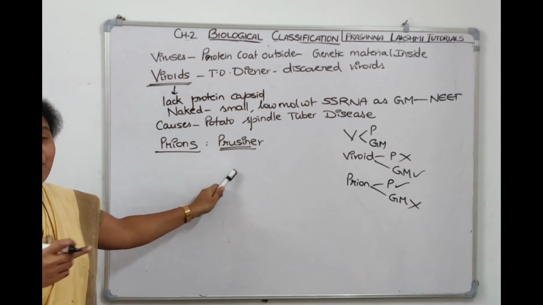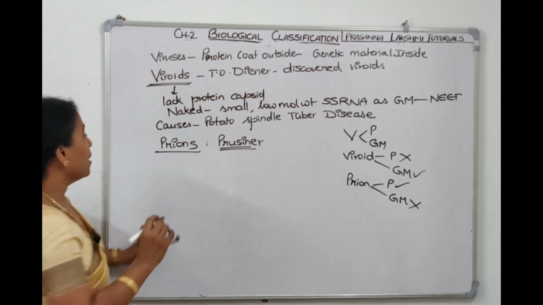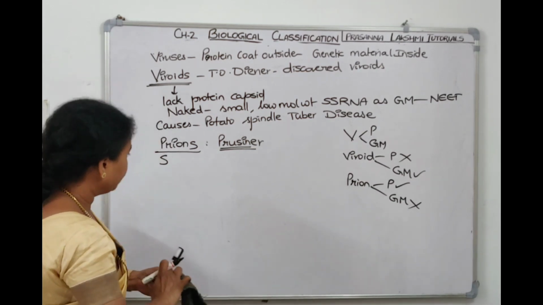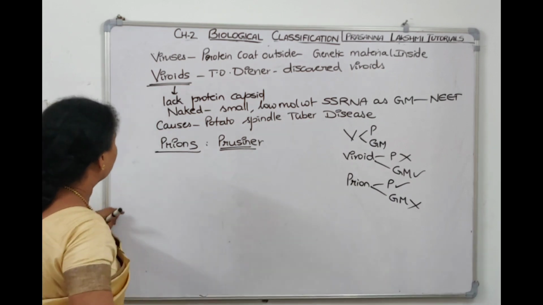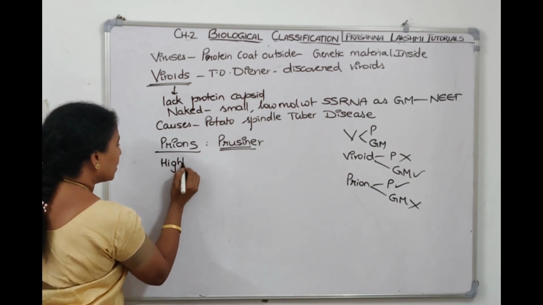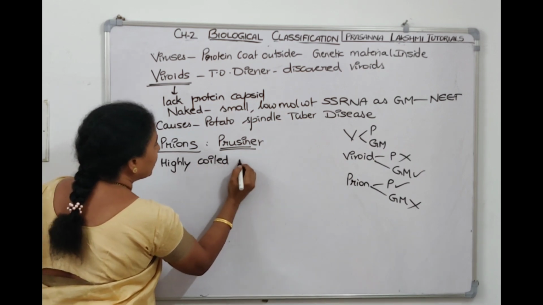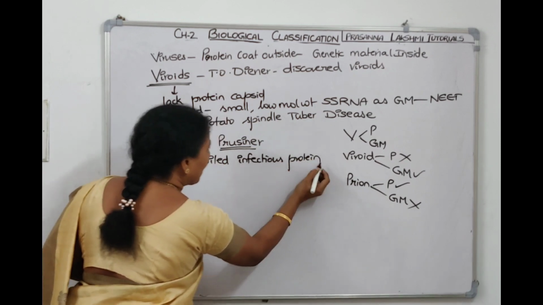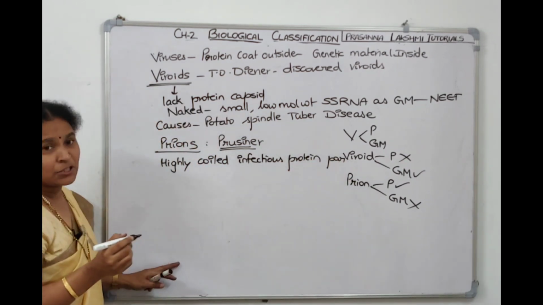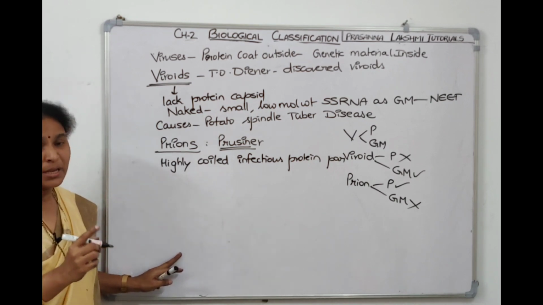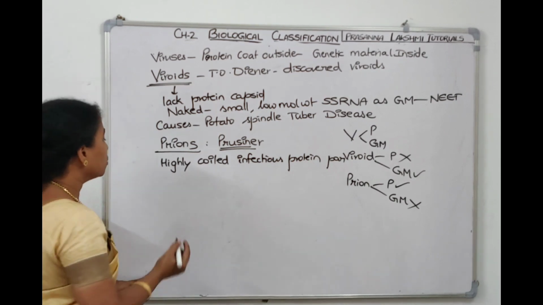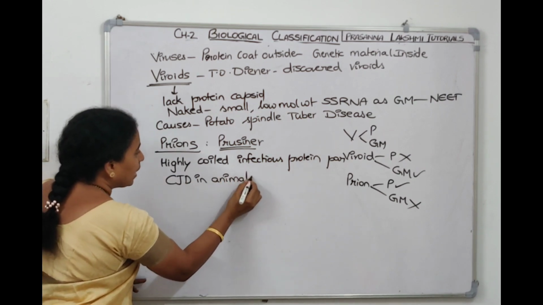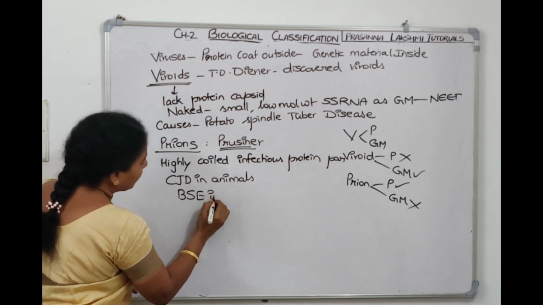What are prions? Highly folded infectious proteins. That's it. Prions are highly coiled infectious protein particles which were identified by Prusiner. So they cause diseases. What diseases do prions cause? They cause CJD disease in humans and BSE in animals.